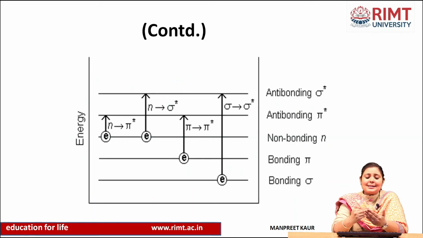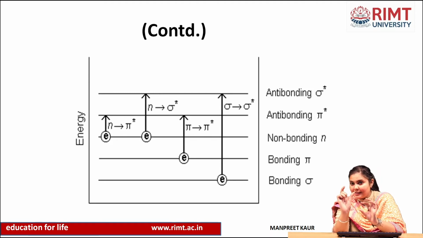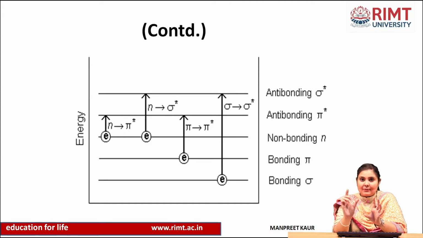In the energy diagram, first is bonding sigma, then bonding pi, then non-bonding n, then anti-bonding pi star, and anti-bonding sigma star. The star means an asterisk, and it represents anti-bonding. First, n to pi star is a possible transition, and it requires very little energy.